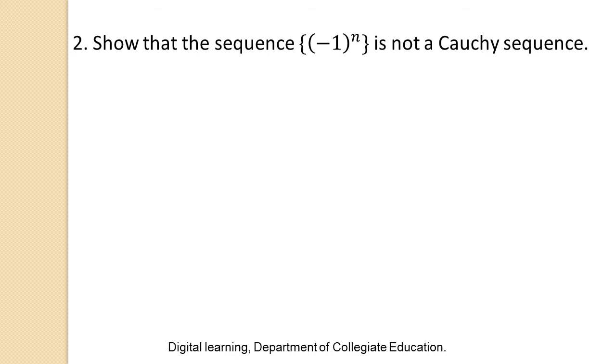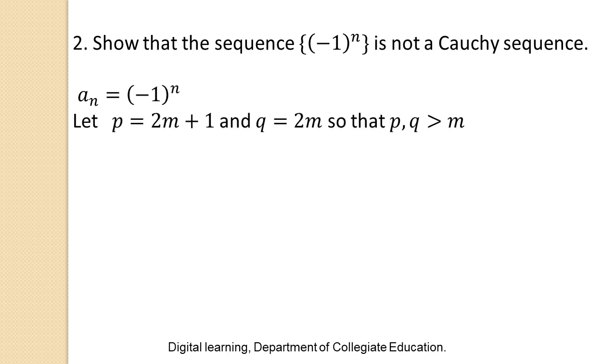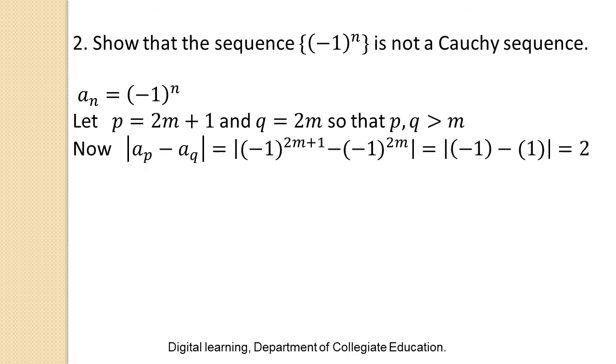Next problem is: show that the sequence (-1)^n is not a Cauchy sequence. The nth term of the sequence is (-1)^n. Let us choose the term p as 2m plus 1 and q equals 2m. Always choose q lesser than p so that p and q are greater than m. Now take the absolute difference of ap and aq, equal to modulus of ap, taken as (-1) to the power 2m plus 1, minus aq, substituted as (-1) to the power 2m.